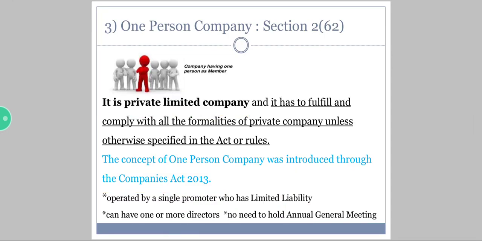Now see, there are 3 points given related to this one person company. The very first one is operated by a single promoter who has limited liability. Second, it can have one or more directors. And coming to the third one, no need to hold annual general meeting. Now annual general meeting is a meeting of shareholders of a company, or I can say a meeting of members of the company. So when it's a one person company, that company need not hold any annual general meeting.